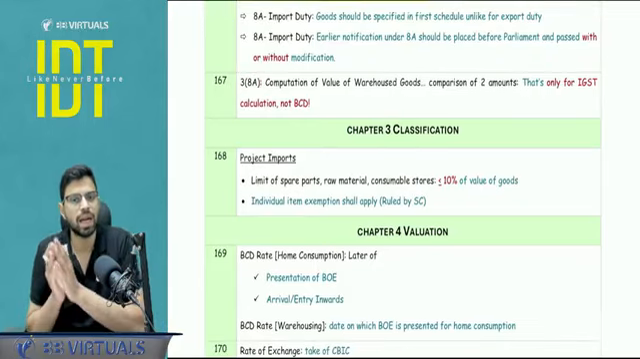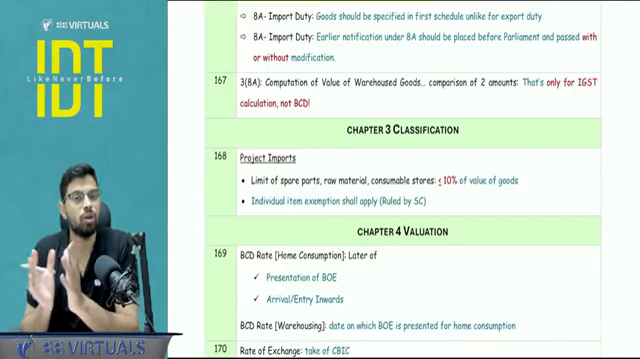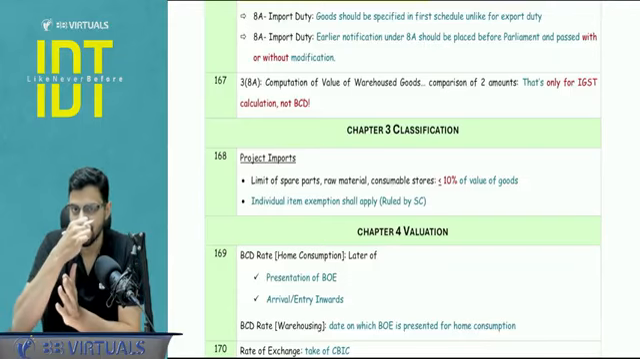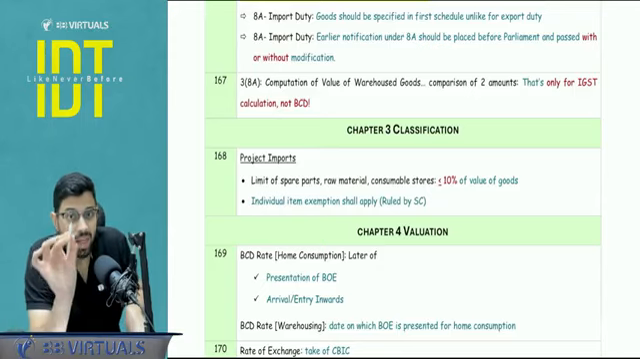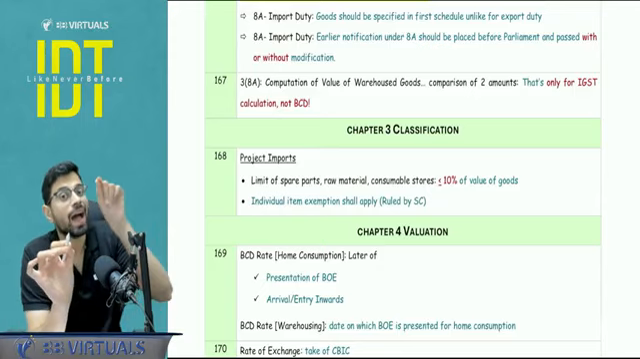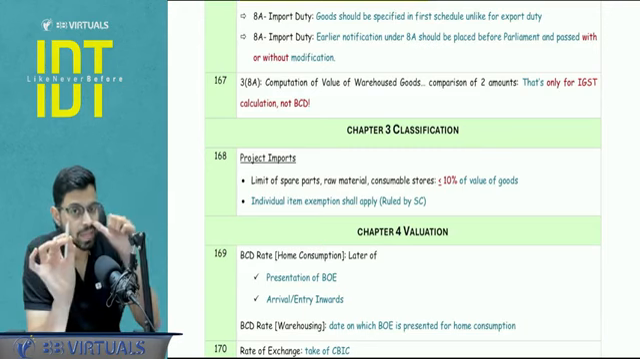Section number 3, subsection 8A, that is you compare the value of warehouse goods. If you remember, the assessable value or the last transaction value, whichever is higher, that calculation is done only and only for the purpose of computing IGST, not for the purpose of basic customs duty.